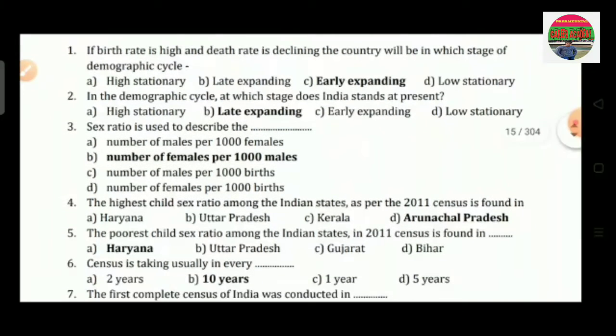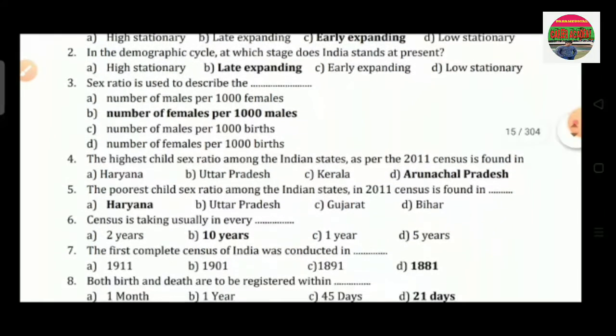Question number 2 is, the demographic cycle at which stage does India stand at present? Option A is high stationary, option B late expanding, option C is early expanding and option D is low stationary. So the correct answer is option B, that is late expanding.